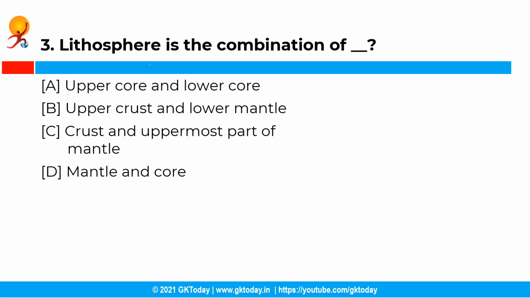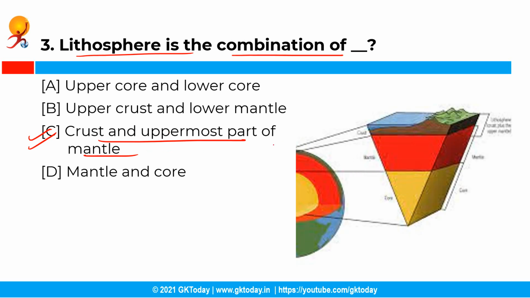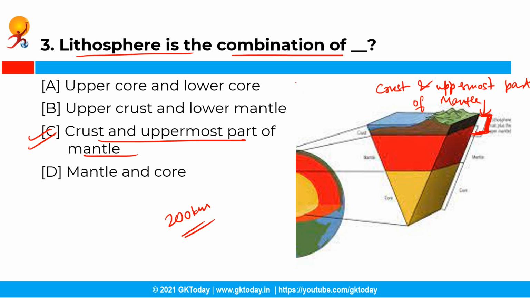Now the next question is, lithosphere is the combination of which among the following? So you have the following options and the correct answer is option C, that is crust and the uppermost part of the mantle. See, lithosphere basically refers to the portion of depth up to 200 km from the surface of the earth, right? And the crust and the uppermost part of the mantle are called lithosphere.